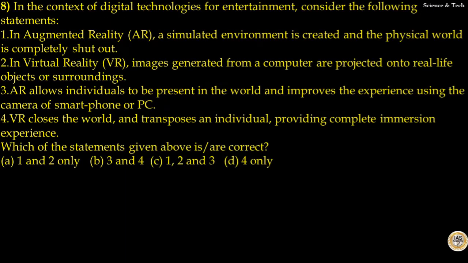Question number 8. In the context of digital technologies for entertainment, consider the following statements. Statements are: in augmented reality, a simulated environment is created and the physical world is completely shut out. That is incorrect. It is virtual reality. In virtual reality, images generated from a computer are projected onto real objects or surroundings. That is incorrect. It is augmented reality.